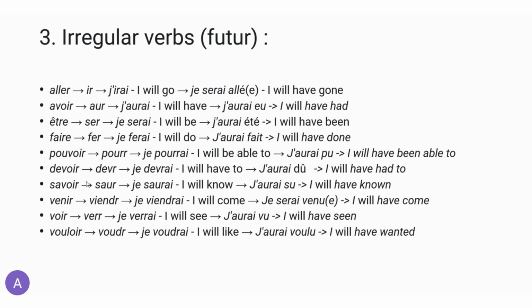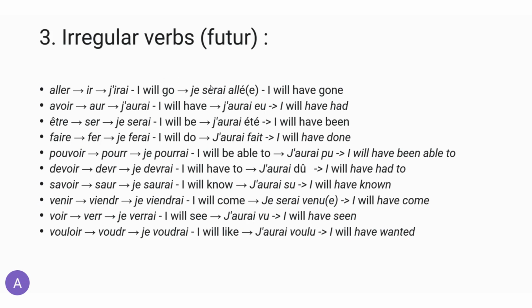So generally, you're going to want to use these verbs in different sentences, and you can see here basically the stem that is specific for the future tenses: aller, ir, avoir, aur, être, ser, faire, fer, pouvoir, pourr, devoir, devr, savoir, saur, venir, viendr, voir, verr, vouloir, voudr. And basically to this, you would add the future endings. So in order to obtain the future simple.